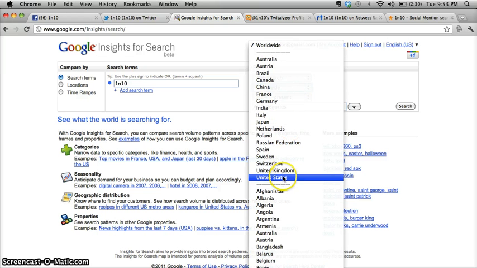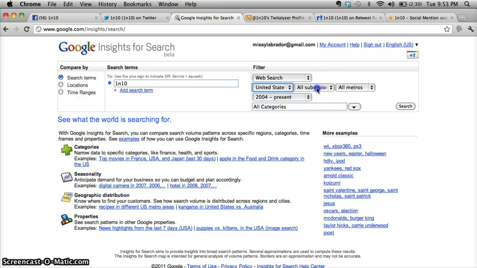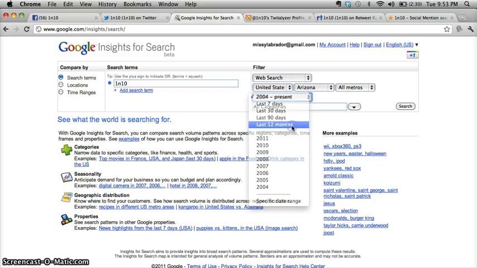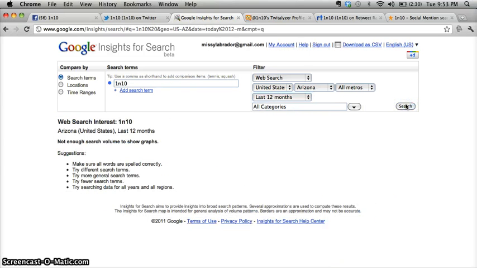Let's bring it down to United States, in Arizona, and we'll keep it in all metros. We'll do the last year and keep it all categories just to see what comes up. So now that we have the results, we can see that there isn't enough volume to show data. So people aren't searching for 1 in 10, and they're not really looking for it.